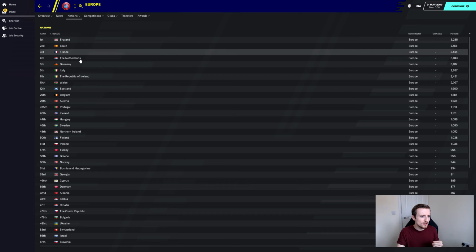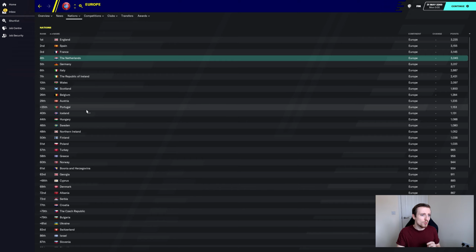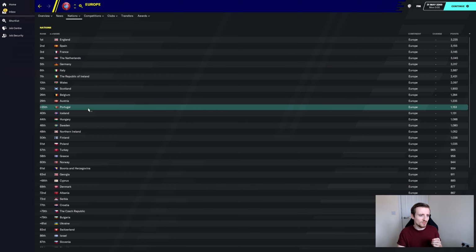How are they doing in the rankings, those countries? So the Netherlands' actual national team is doing a lot better. It's just their league is really struggling. Portugal isn't doing very well though. Portugal's down in 35th now. So it looks like Portugal has really dropped off from the football scene in general. The Netherlands, at least in terms of national side, is doing well, but the league isn't for some reason. Not quite sure why that's the case, but they're not doing that well.